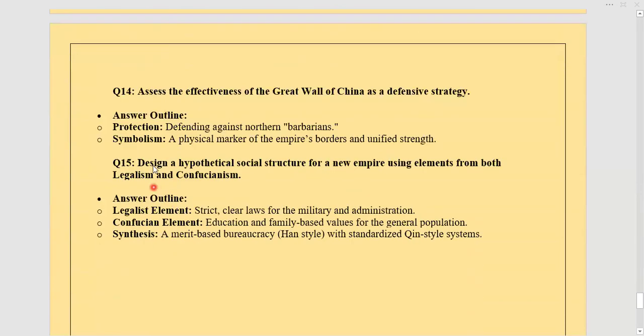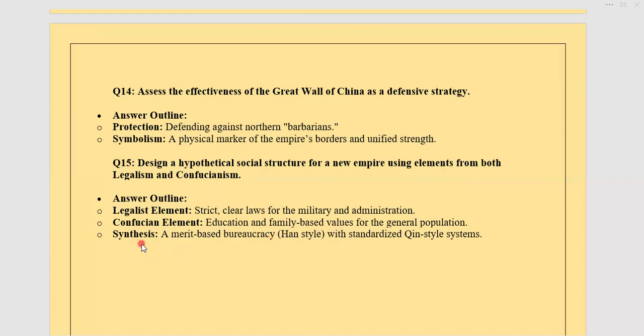And now I'm going to discuss the last question. Design a hypothetical social structure for a new empire using elements from both legalism and Confucianism. If a question like this can be asked, in which you have to design something or tell something, then in that you can make some flow chart, and then you can talk about first of all the legalist element of that political system, what legalism contains, and what kind of things were introduced in that, like strict clear laws for military and administration. Then you can give the Confucian elements like education, family based, respect, love, and all the related things.